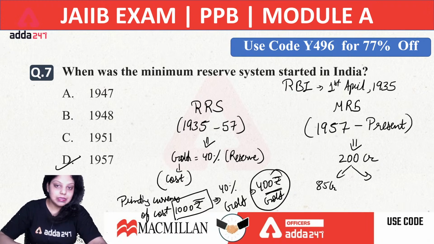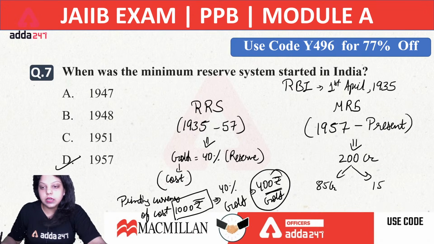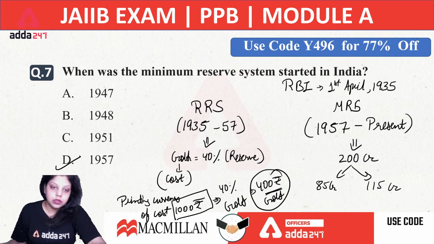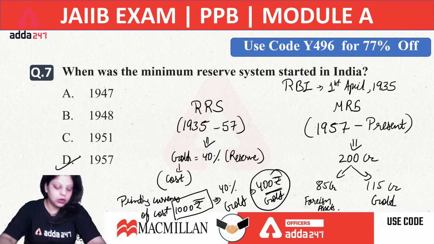Okay, so we were discussing the minimum reserve system. What is minimum reserve system? RBI has been given 200 crores of capital by Government of India, in which RBI will divide 85 crores and 115 crores in form of gold and foreign securities. Whenever we talk about 85 crores, RBI has to maintain gold of about 85 crores. It means that RBI has to maintain the gold reserves and the foreign currency reserves, foreign asset reserves with itself to print the currency for the country.